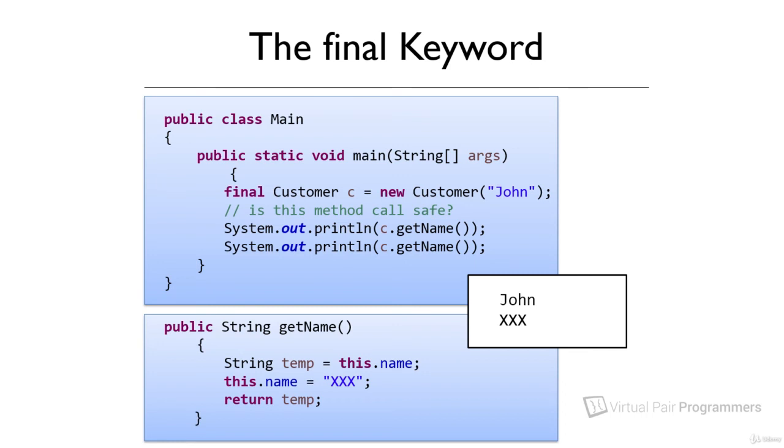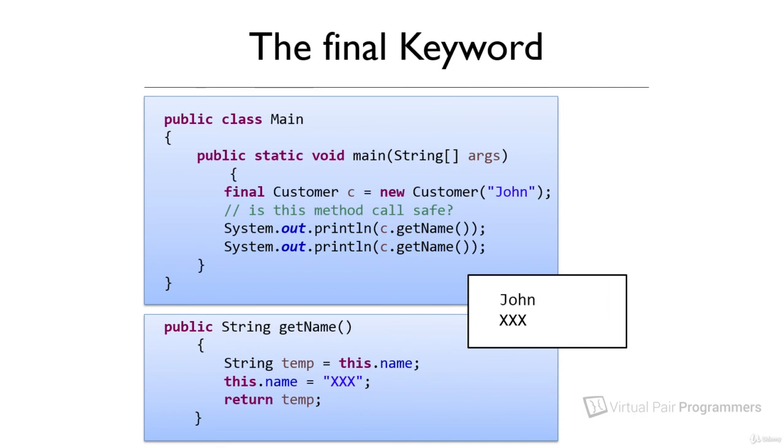There is a method call which looks like it's safe, it looks like it isn't going to change an object's state, but in fact it has done just that. It has something in there which changes the state of the object. Because the object is declared as final, this is even more difficult to spot, especially if you are under the false assumption that final objects cannot be changed. We need to remember that it's only the reference, or which object the variable points to, that can't be changed.